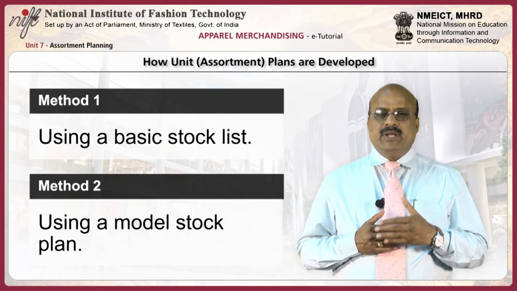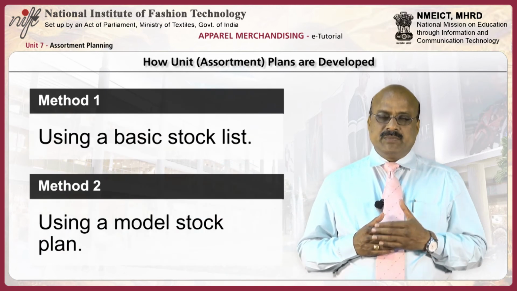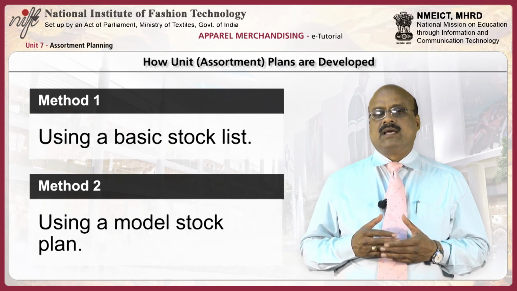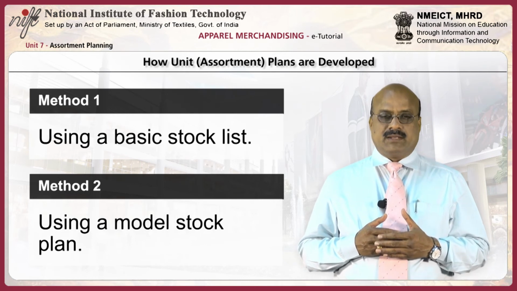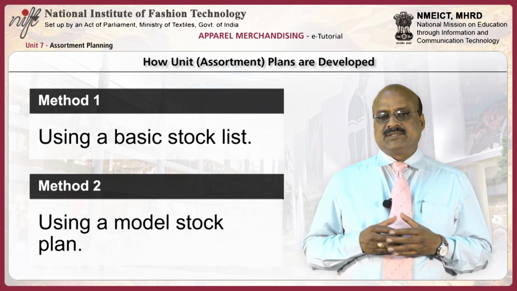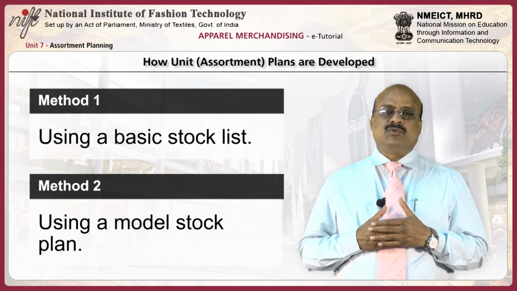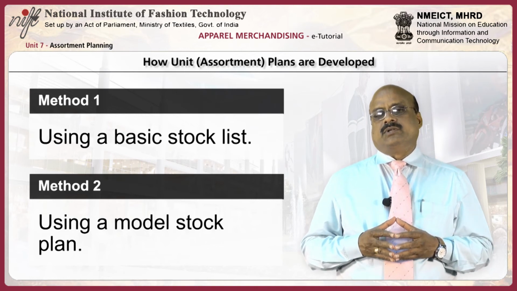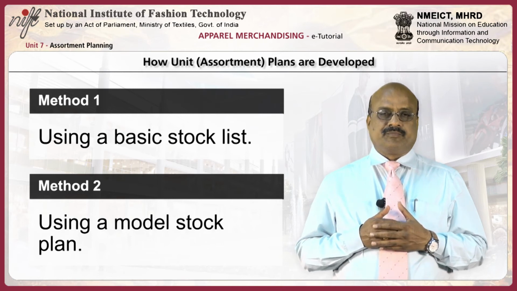Assortment plans are developed in one of two ways. The first method is through use of a basic stock list and the second method is through use of a model stock plan. All merchandise assortments can be planned by using either of these two methods. However, the method used depends on the kind of merchandise under consideration.